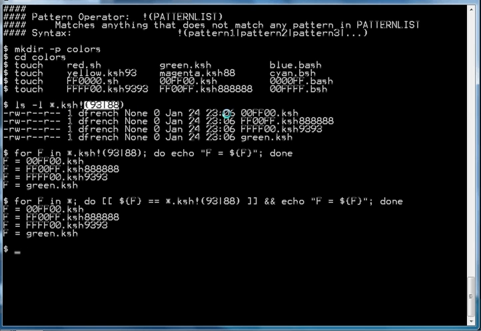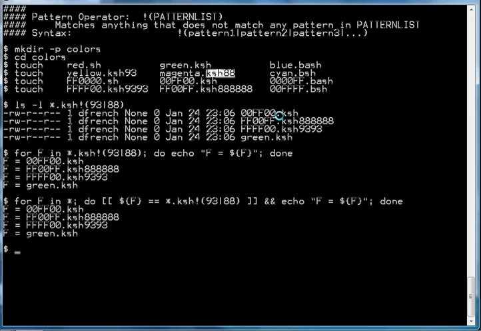You can see from the file names returned that it does match star.ksh because it does not have a 93 or an 88 on the end, whereas this one does have a 93 and that one does have an 88, and so those do not match.